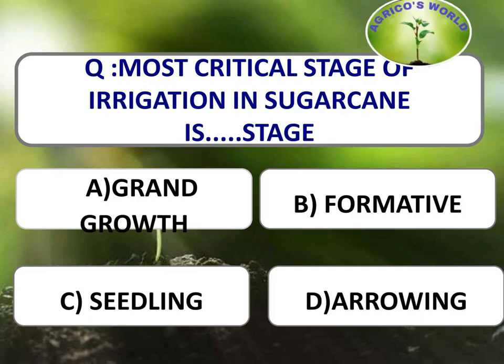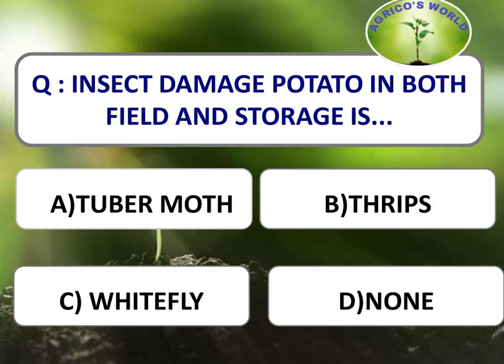The most critical stage of irrigation in sugarcane is formative stage, which is 60 to 130 days after planting. Insect which damages the potato in both field and storage conditions is? The potato tuber moth, which is Phthorimaea operculella, attacks the potato in field and in storage conditions.